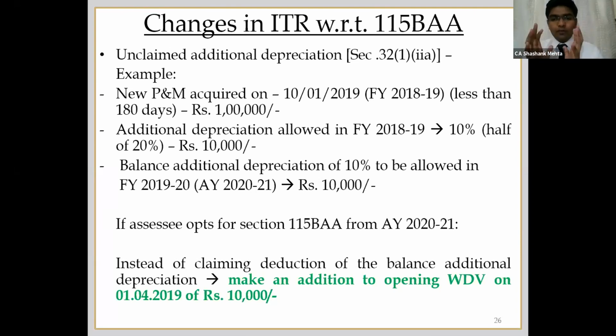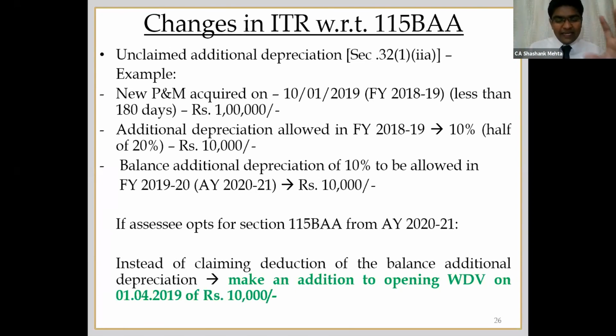So now the balancing 10,000 will not be allowable as a direct depreciation. However, it will be added to my WDV. Accordingly the rate will apply, and for a number of years my depreciation on this 10,000 can be claimed. So an upward adjustment has to be made.